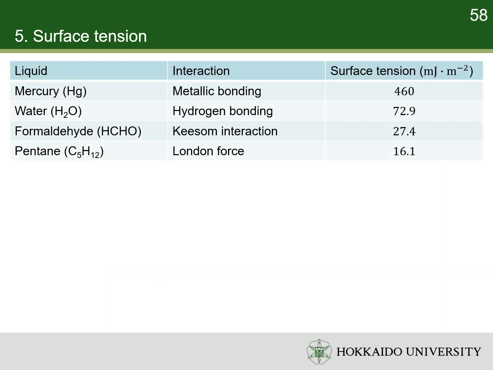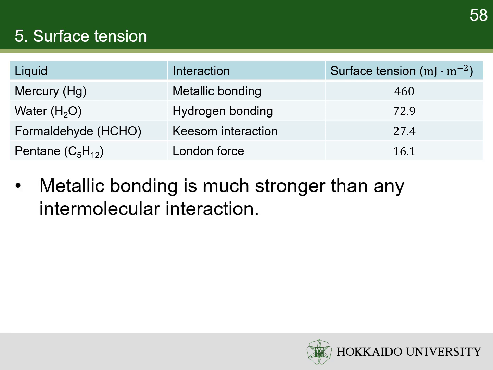Surface tension increases with the strength of the attraction between the particles. For example, in liquid mercury, the atoms are bonded with metallic bonding, which is one of the strongest attractions. As a result, liquid mercury has one of the highest surface tensions of all liquids.